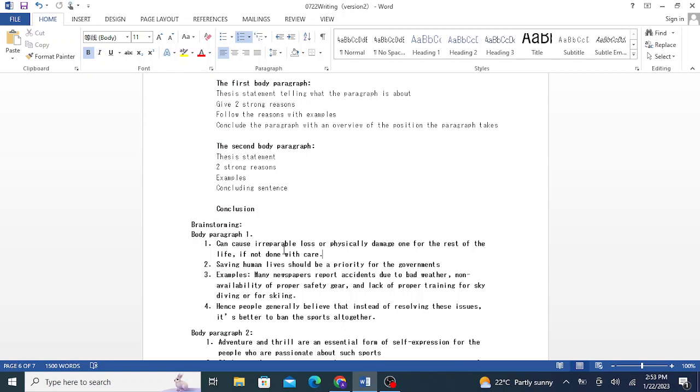And then finally, you need to write, hence, people generally believe that instead of resolving these issues, it's better to ban the sports altogether. So now I am demonstrating my understanding of the prompt that it should be banned.